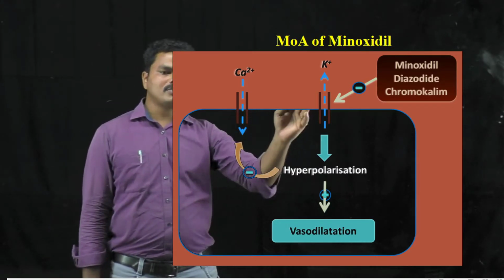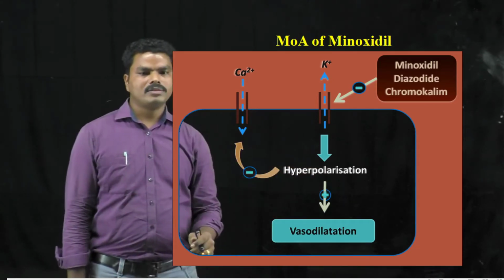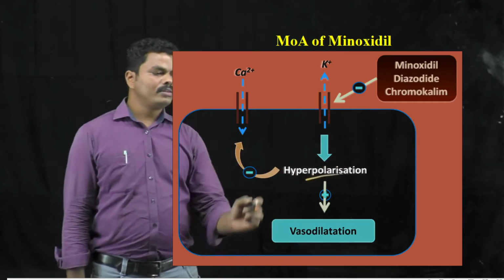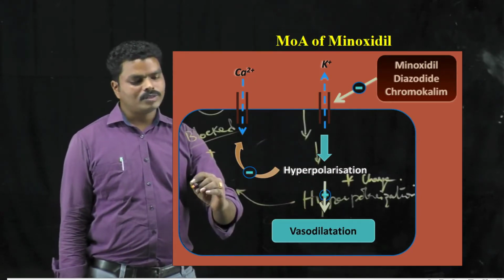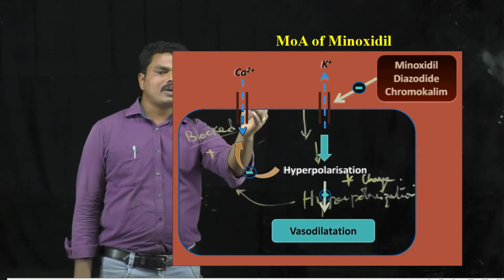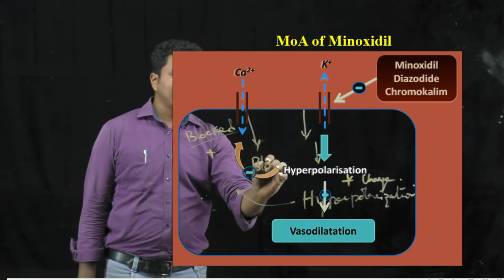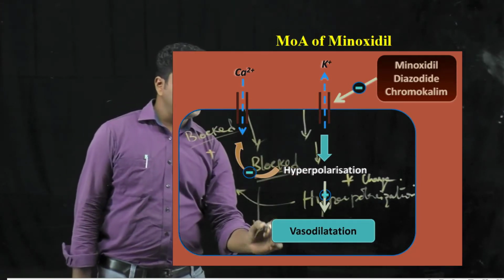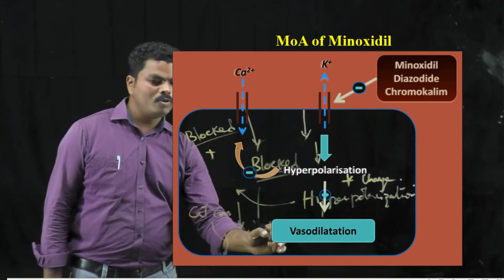And when these potassium channels are opened, then a hyperpolarization occurs inside the cell. When the hyperpolarization is developed, then the smooth muscle cell itself automatically blocks the voltage gated calcium channels which are present across the membrane, and thereby the calcium influx into the cell is blocked. And when the calcium is reduced inside the cell, it is not available for formation of the calcium calmodulin complex.